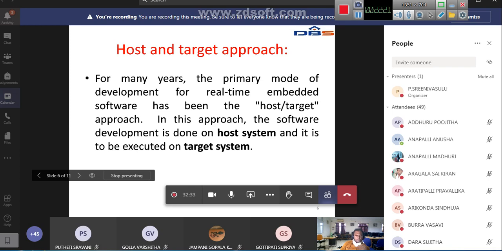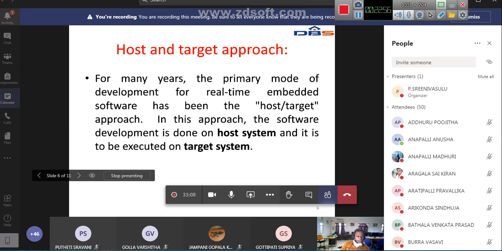Suppose I have written a program for water level control. That program I have developed on a desktop computer in my lab. I have executed that program. I got some errors. Again I edited the program, then executed it again. Then I got it correct. Now it is working smoothly without any errors. Then after executing, I will get that executable file. Now that executable file I will dump into the embedded system board.